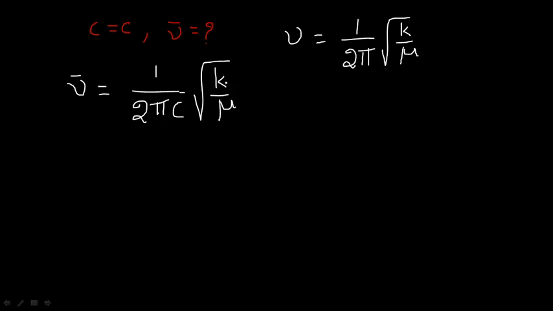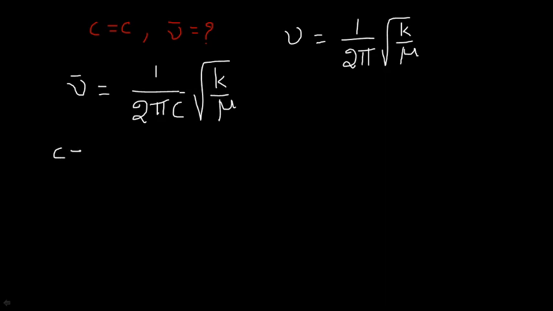Here k is the force constant and mu is the reduced mass. In the question they may not give these two values, but we know the force constant value for C double bond C. In the earlier class I gave the value for C double bond C.